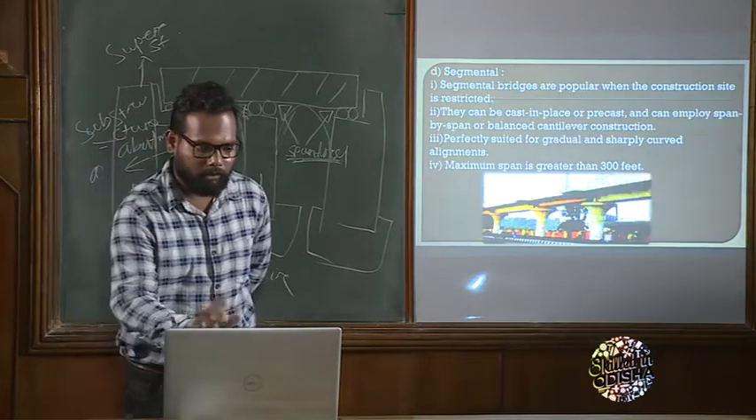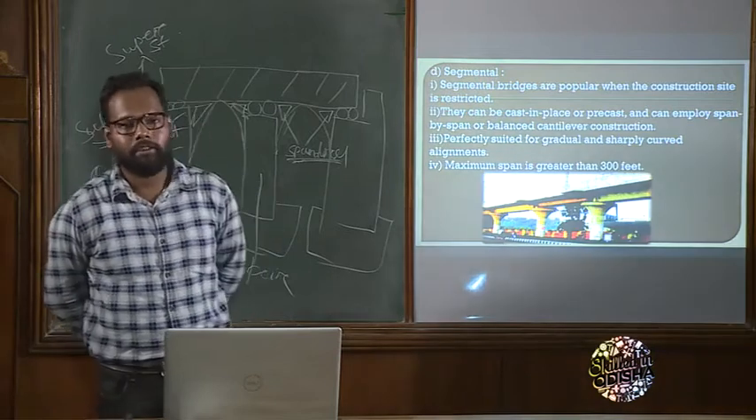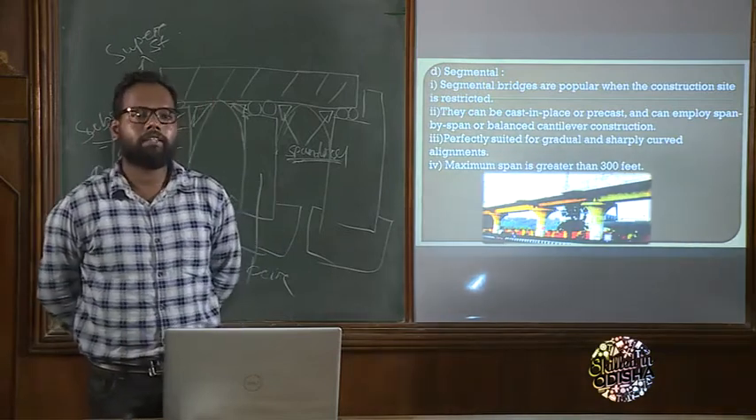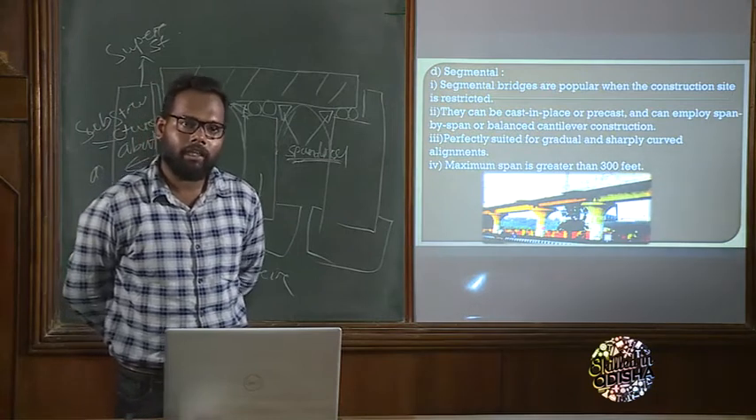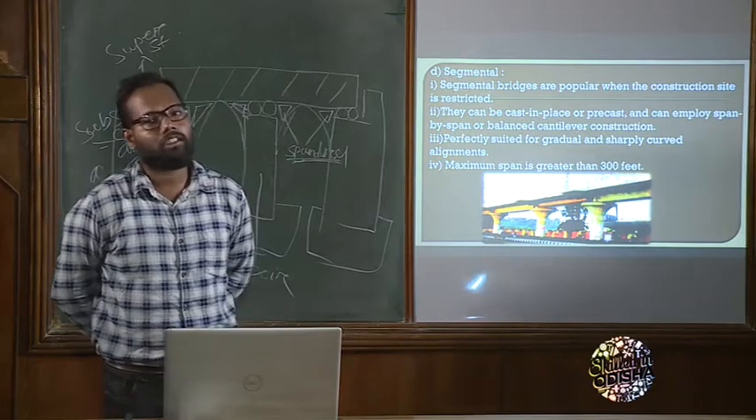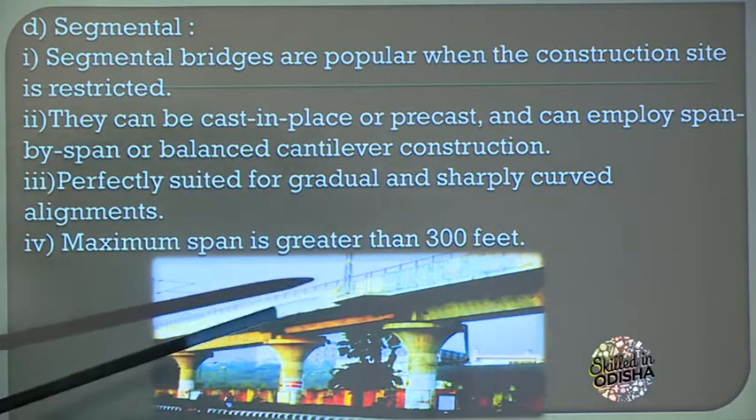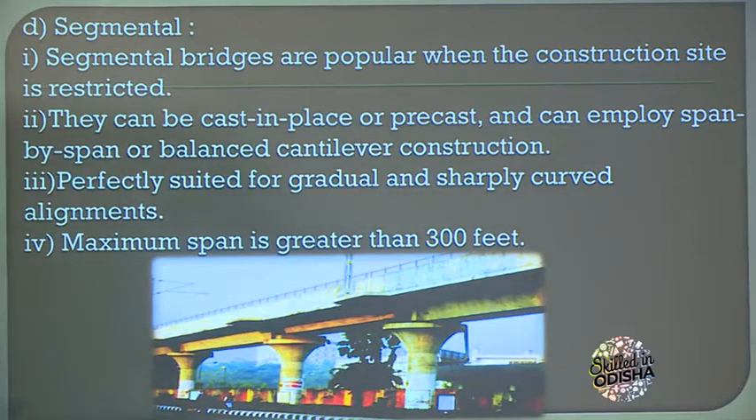Okay. Now come to the last classification of concrete bridge, which is segmental bridge. What is segmental bridge? Segmental bridge is a concrete bridge which is used when there is a restriction to construct a bridge. Okay. So look at this diagram. This is a bridge and near there is a road. So at the time of construction, there is a restriction to build the bridge. So this is known as a segmental bridge.